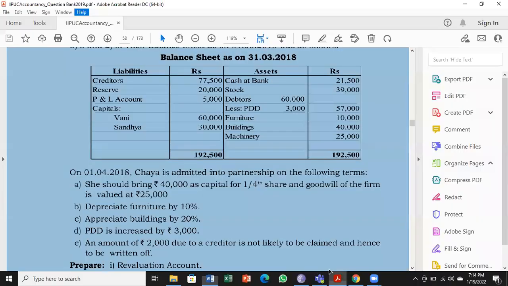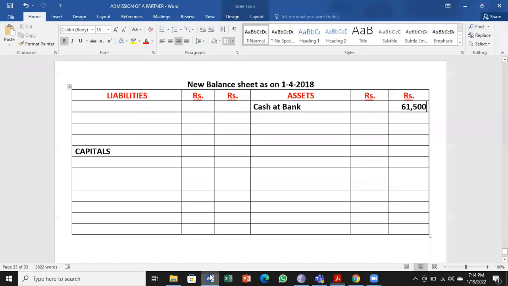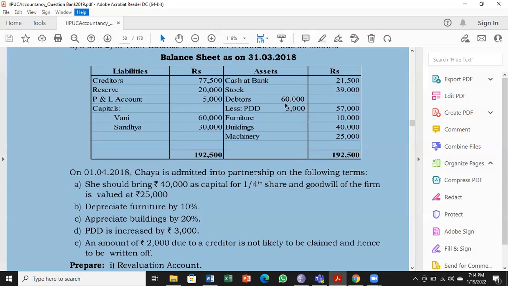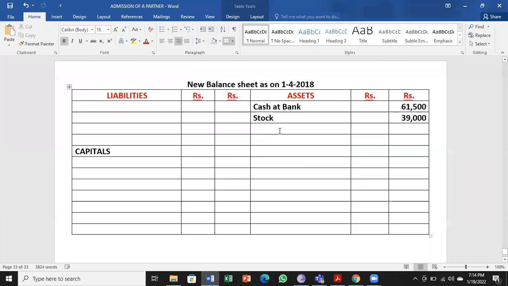Next, I can go for the new balance sheet, revising the values of assets as well as the liabilities. So cash at bank I have written, instead of 21,500, the new value. We'll go to the stock, next one. Check, there is no adjustment for stock. So outer column, 39,000. Next, debtors, 60,000.